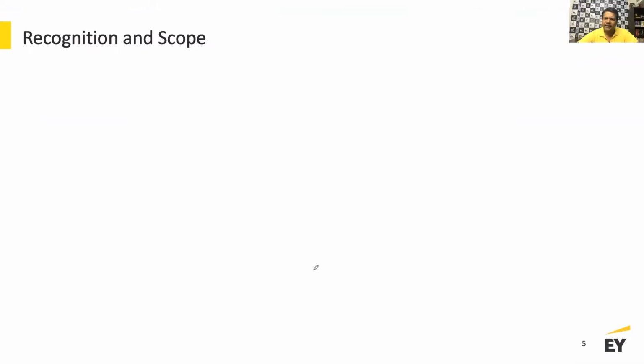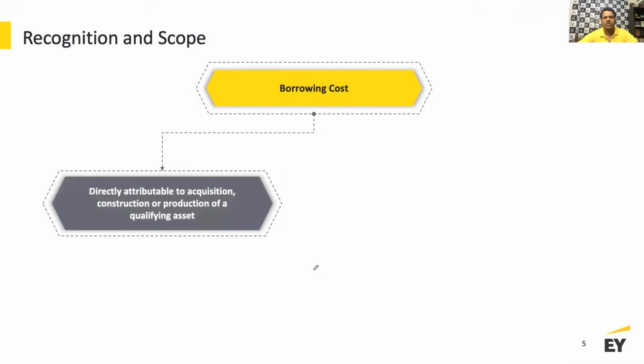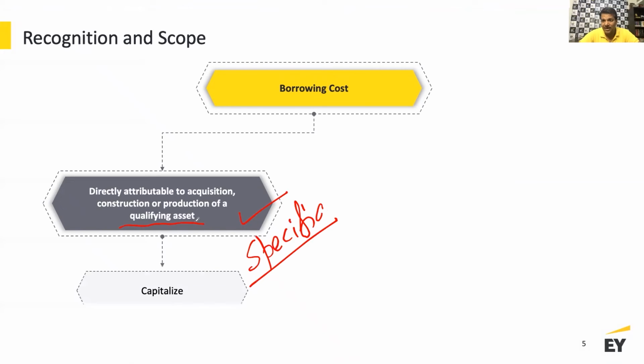So when I look at the scoping part of the standard, it suggests that you have to look at the borrowing cost. Once you've looked at the borrowing cost, you have to look at what is directly attributable to the acquisition, construction, or production of a qualifying asset. This is what we call specific borrowing, in relation to the acquisition, construction, or production of a qualifying asset. What is also important for you to understand here is the qualifying asset, and we will talk in a lot more detail about the meaning of a qualifying asset.